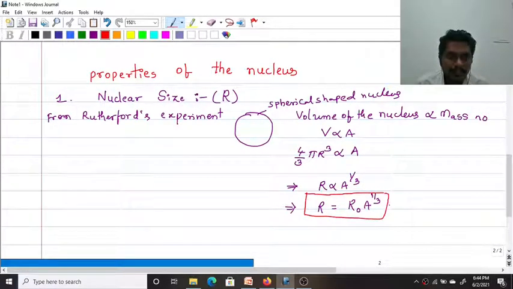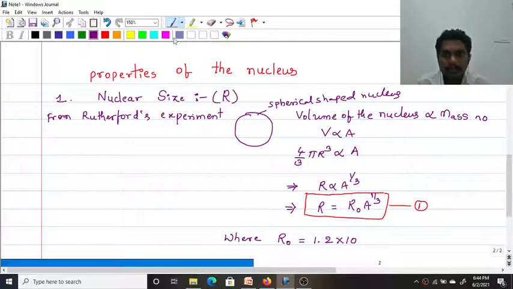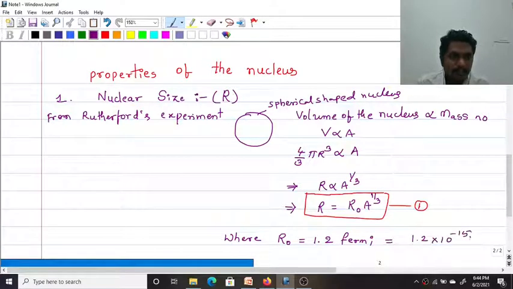You can find the radius of the nucleus by using this formula, where the constant r₀ is calculated from different experiments. It's around 1.2 Fermi, actually 1.22 Fermi. 1 Fermi is equal to 10^-15 meters. This is the expression of nuclear size.